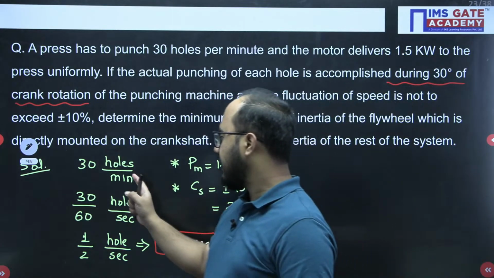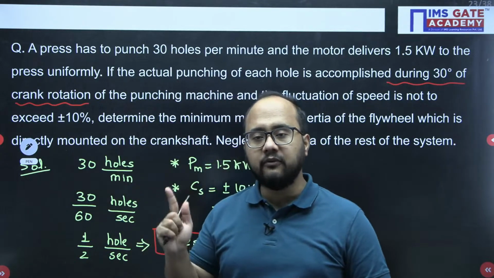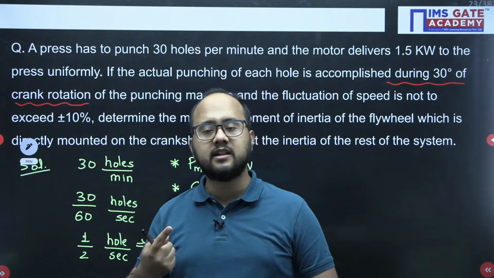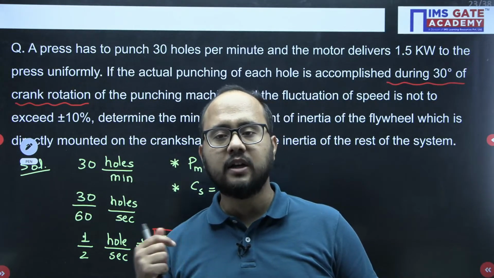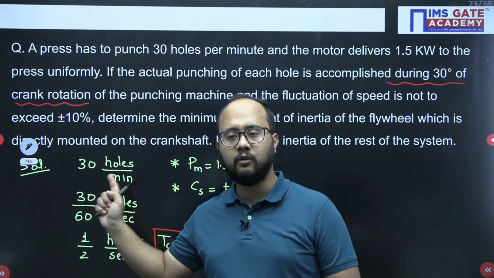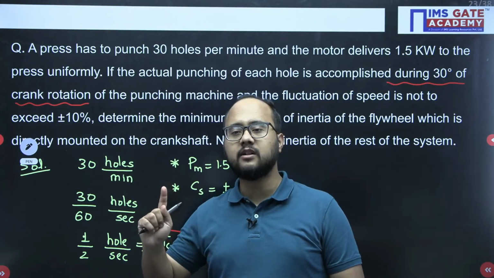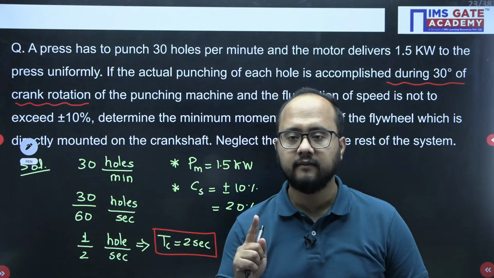See, 30 holes per minute. So for cutting one hole, how much rotation will the crank have? For one punching, what is the rotation done by the crank? One rotation, yes or no?